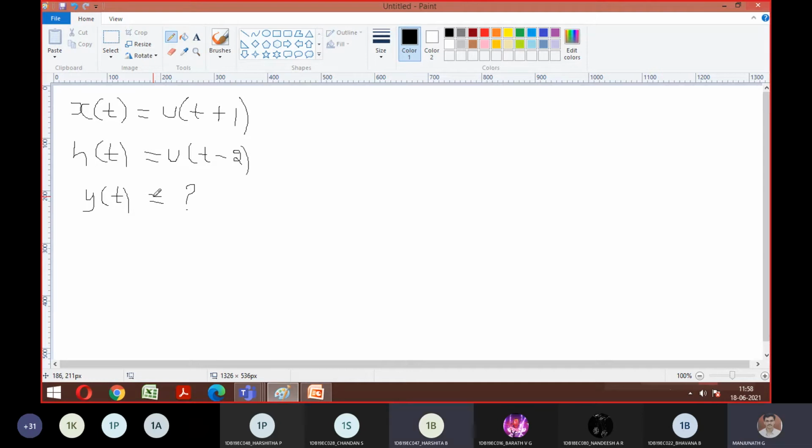Only unit step functions, good. And the interval is what? Infinite. Whenever you say finite, it should have a break like how we did in the previous one. See, it was ending like this. These two signals are not ending, they are continuous. The only thing is they are given with an advance or a delay, that's it.